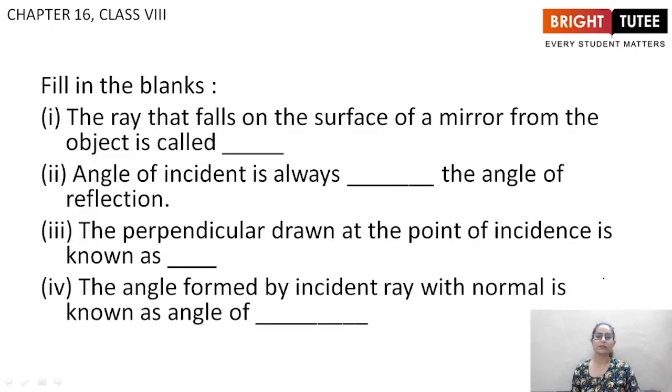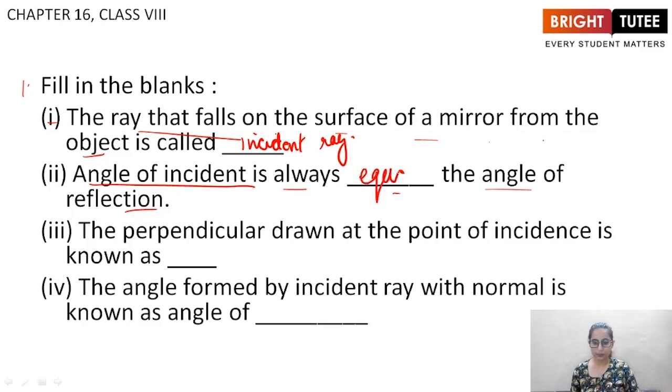In this lecture, we will be discussing the important questions from the second topic of this chapter. So the first question is, fill in the blanks. First is, the ray that falls on the surface of a mirror from the object is called dash. The ray that falls on the mirror is incident ray. Second question, angle of incidence is always dash to the angle of reflection. Here you write equal. This is one of the laws of reflection, that angle of incidence is always equal to the angle of reflection.